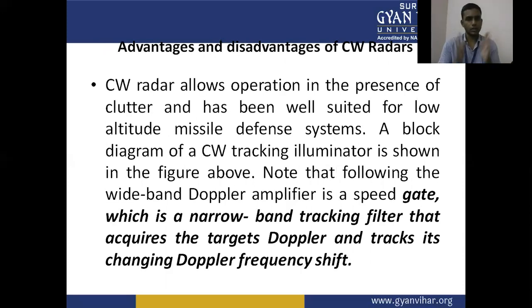CW radars allow operation in the presence of clutter, as being well suited for low altitude missile defense systems. A block diagram of a CW tracking illuminator is shown in the figure above. Note that following the wideband Doppler amplifiers is a speed gate, which is a narrow band tracking filter that acquires the target Doppler and then tracks its changing Doppler frequency.